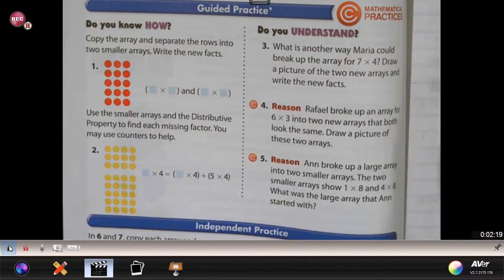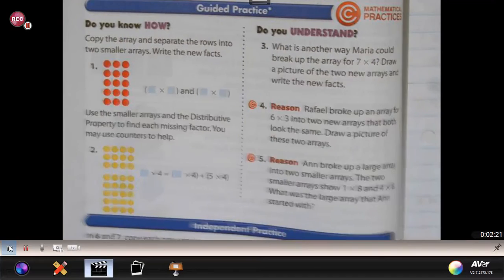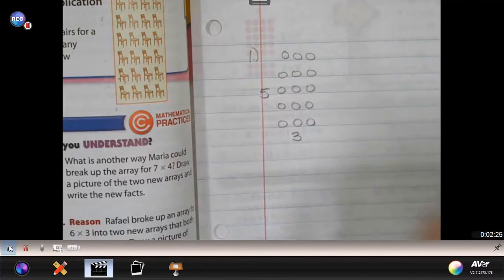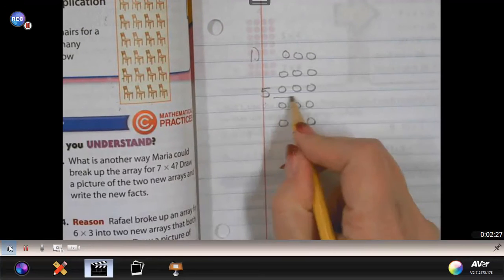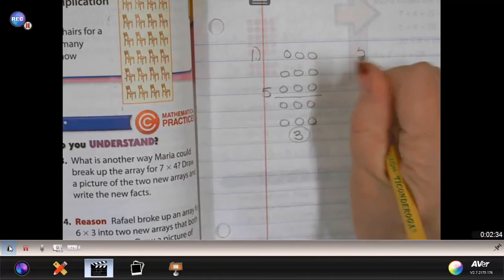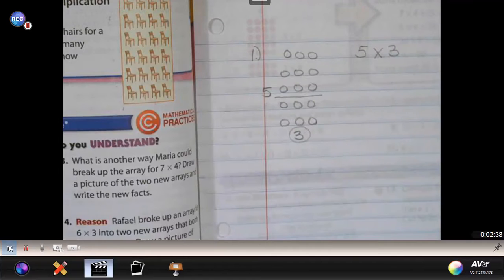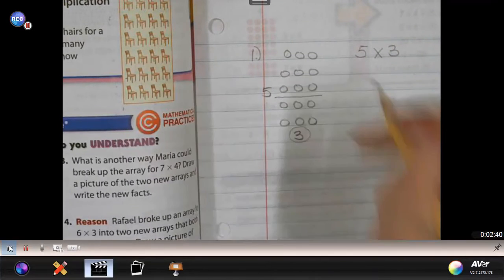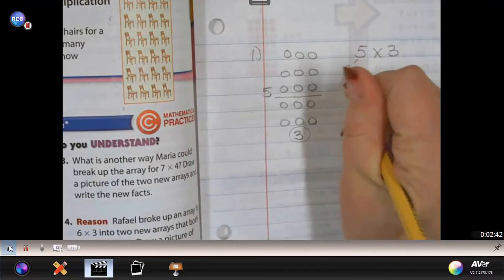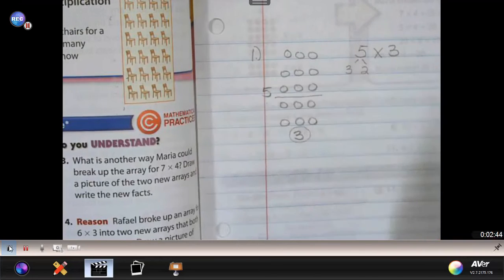Now, if we break up the 5, we could break it up as 3 rows and 2 rows, which means you still have 3 in each row. So you're starting with 5 times 3. So that 5 times 3, we're breaking up the 5 as 3 rows and 2 rows.